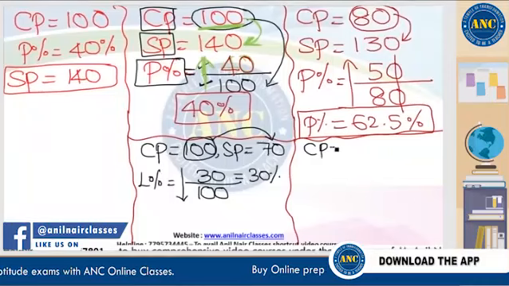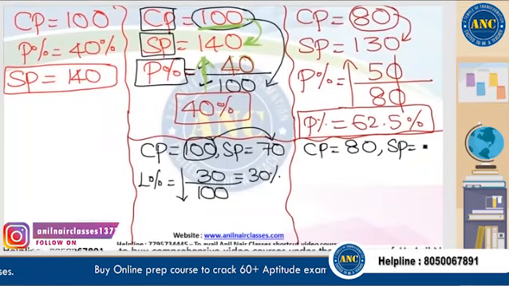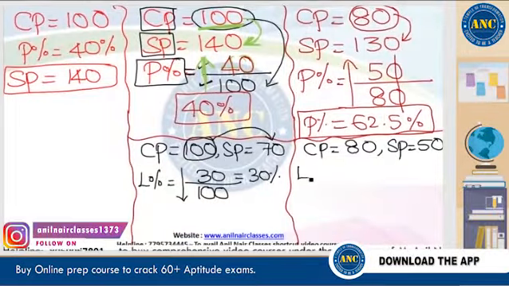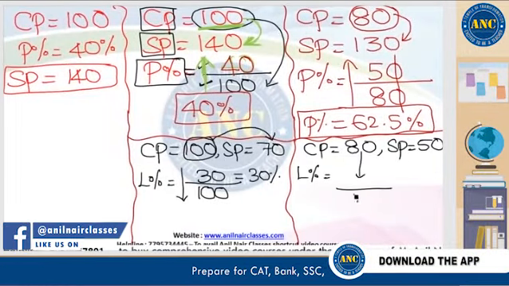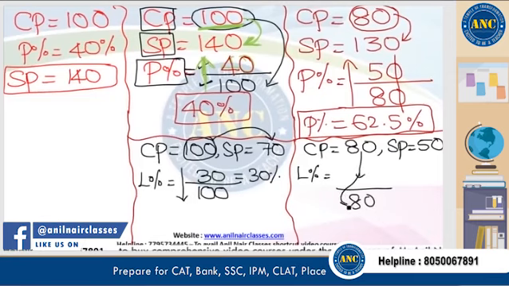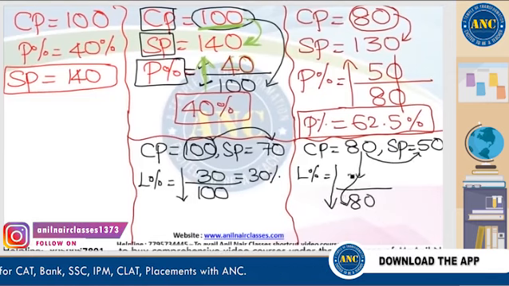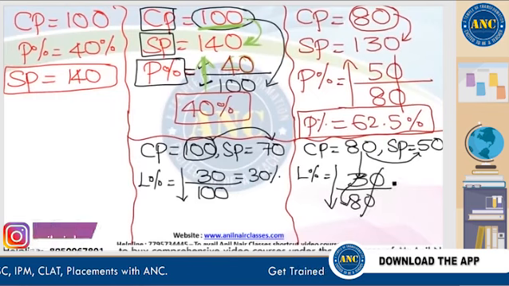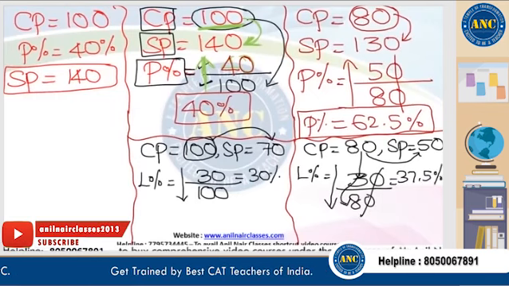One more example. Cost price is 80 rupees. Selling price is 50 rupees. I am having loss. For loss percentage, the initial value is 80. That should come in the denominator, right? 80 is becoming 50. That means there is a decrease of how much? There is a decrease of 30. 30 by 80 is nothing but 37.5%.